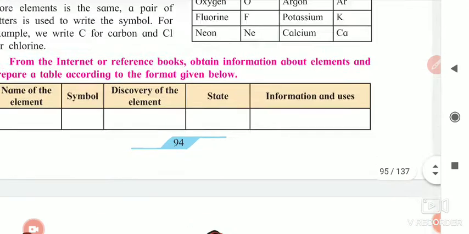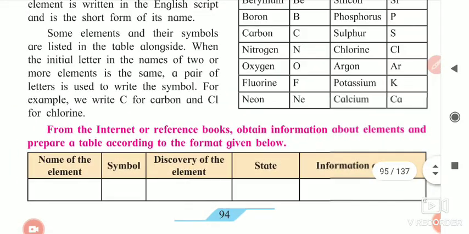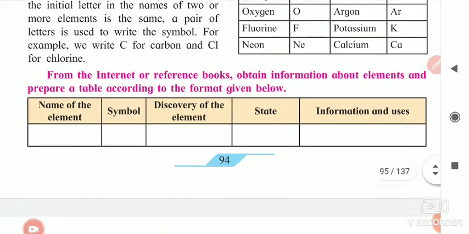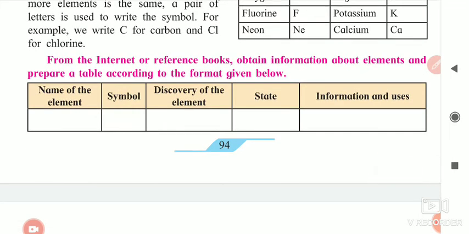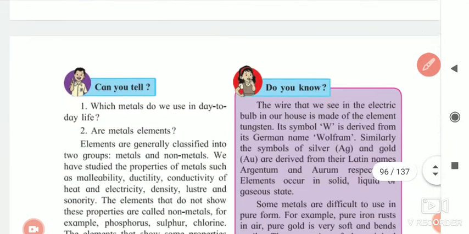And some time before, last year, one person came to our school and sent 2 charts. If you have taken that, the names are inside it also. If not, don't worry, just go on the internet and type periodic table, and you will get the information of the elements. You have to write at least 20 elements here, search on the net and complete this table.